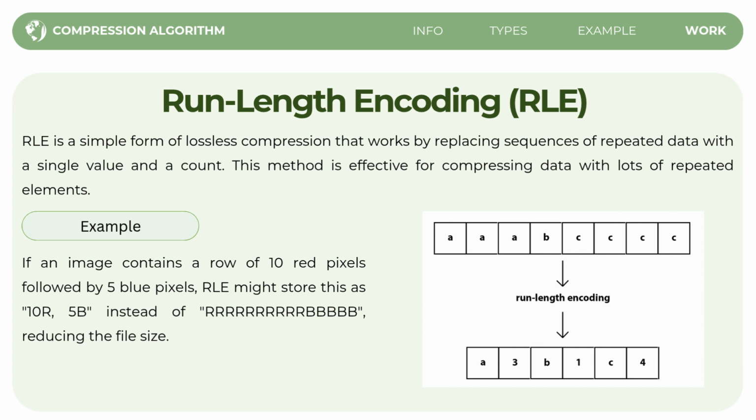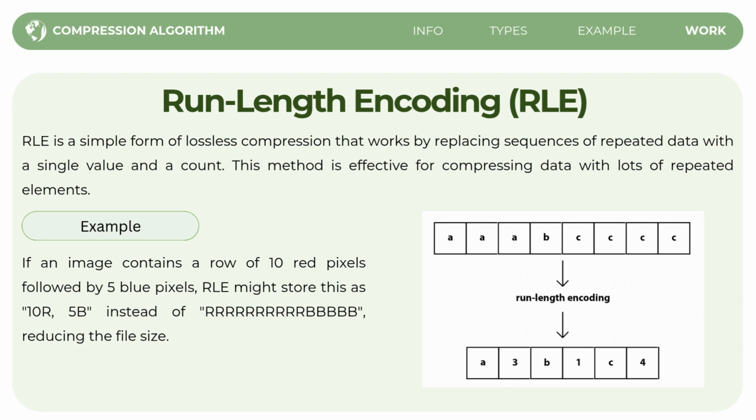For example, let's say you have an image with a row of 10 red pixels, which we symbolize as R, followed by 5 blue pixels, B. So instead of storing each individual pixel, the RLE would store the sequence like this: 10R and 5B.